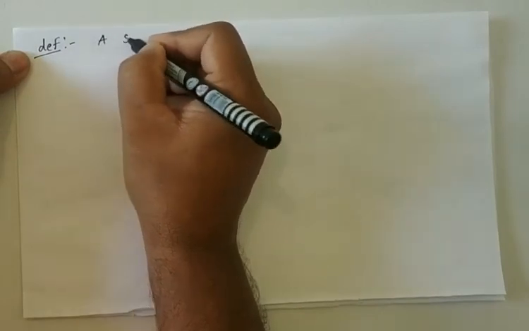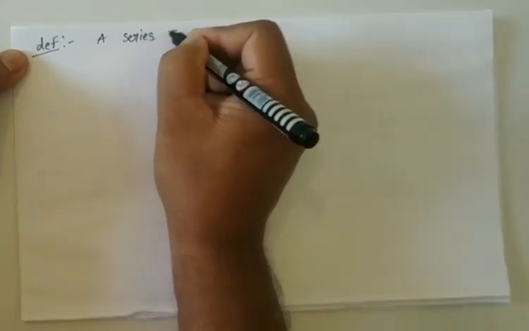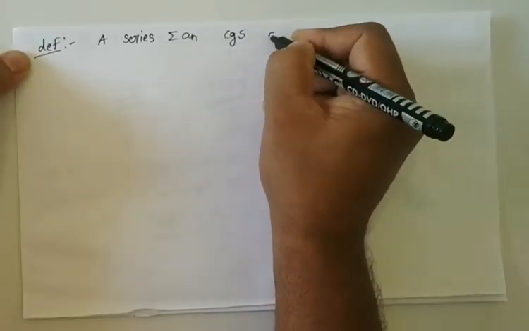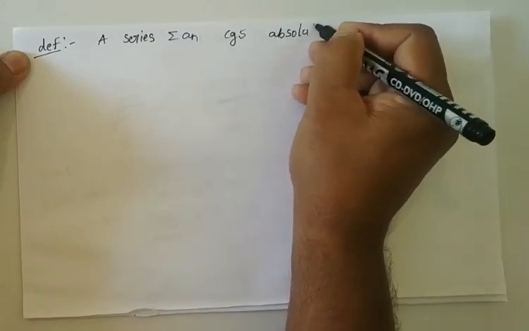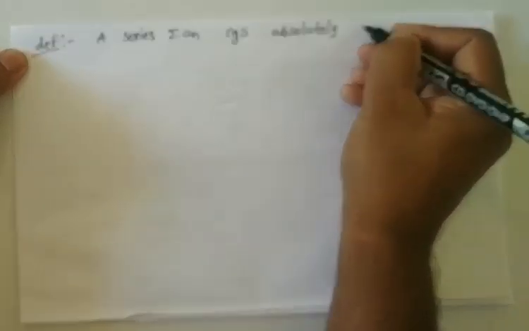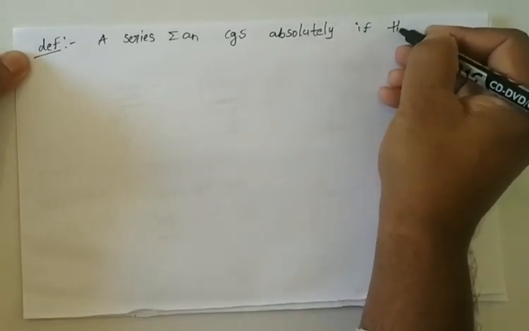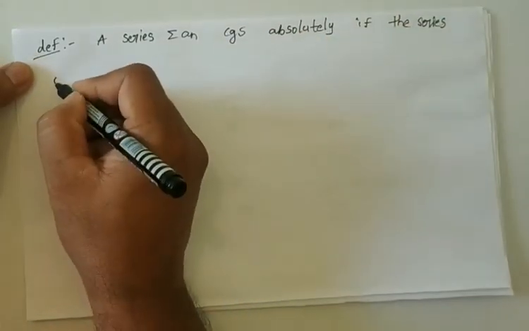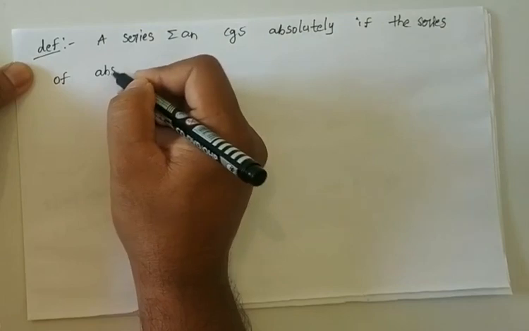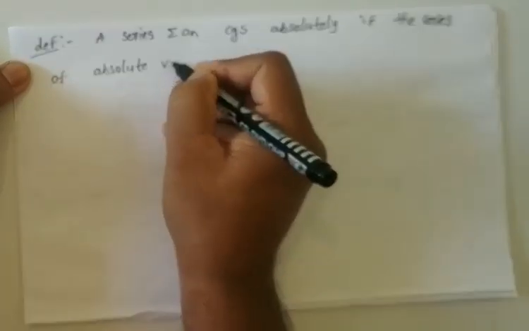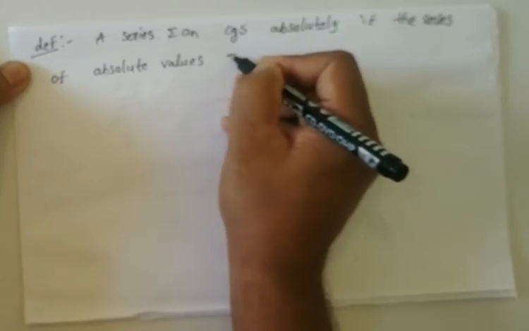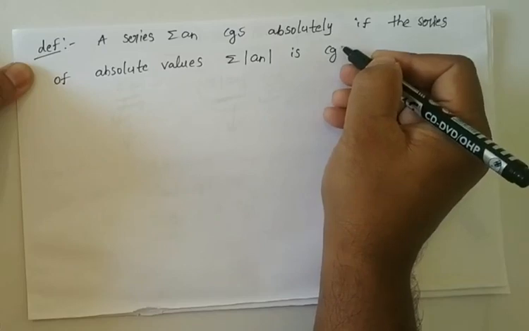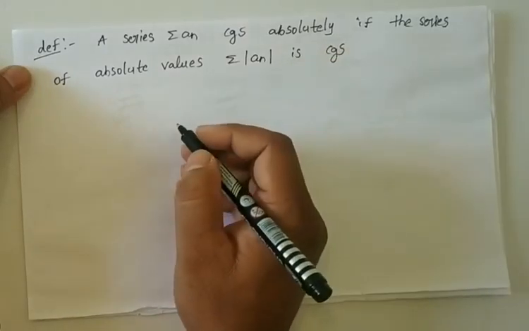A series summation a n converges absolutely if the series of absolute values, that is summation modulus of a n, converges.